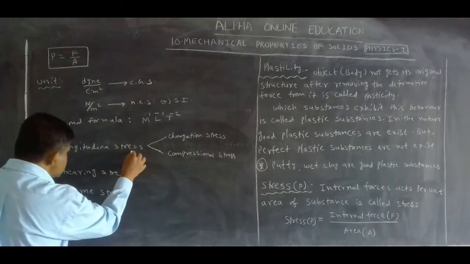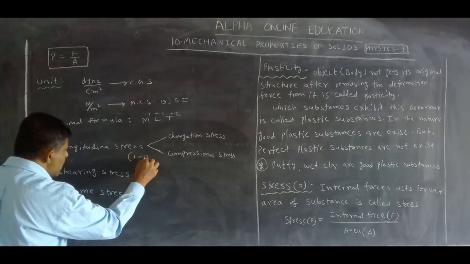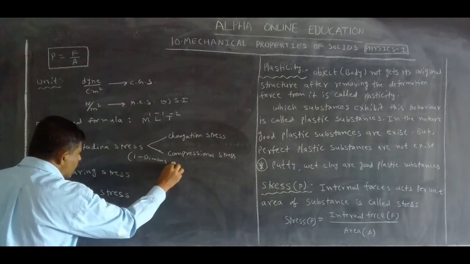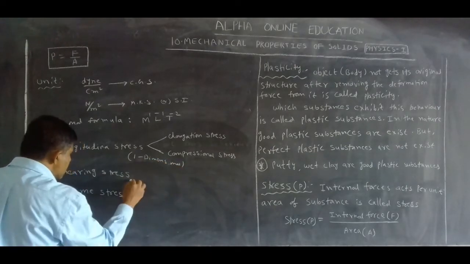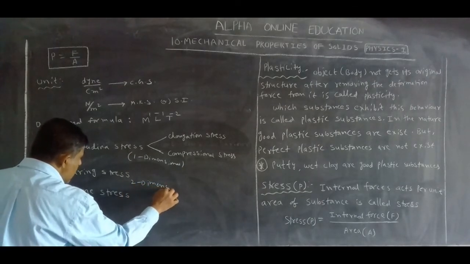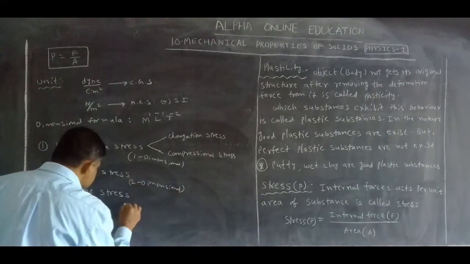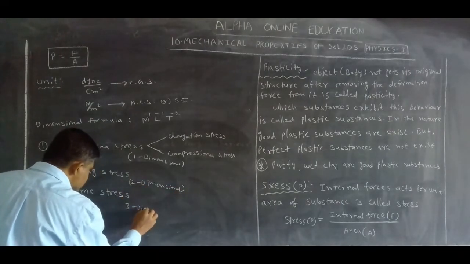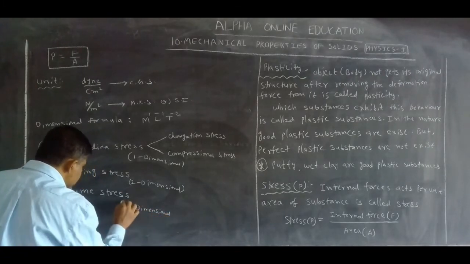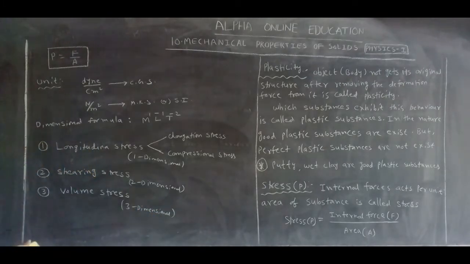Okay, this is one dimensional. It is one dimensional. It is two dimensional. This is three dimensional. Okay, this is about the types of stress.